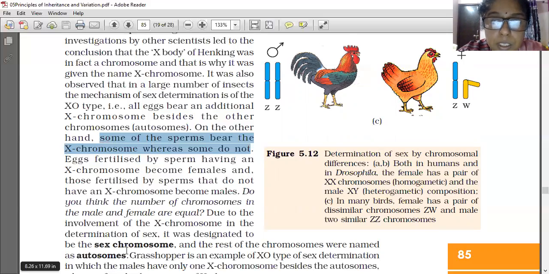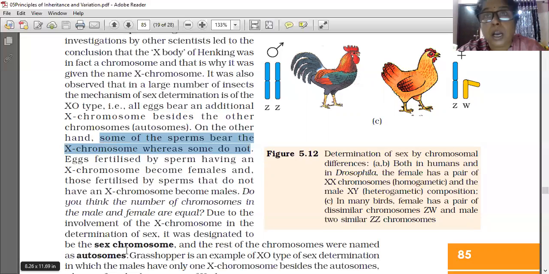When sex determination experiments were first carried out, the first experiments were done on insects by the scientist Henking. In that, some of the sperms bear the X chromosome, and some sperms do not bear the X chromosome. Those that do not are mentioned as 0.